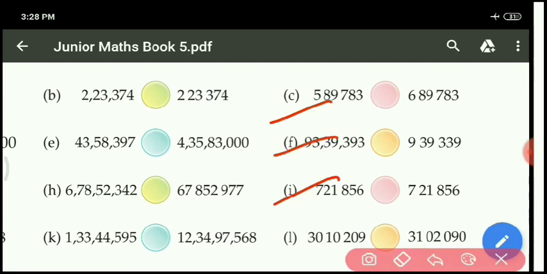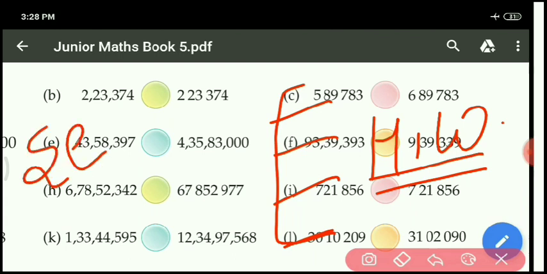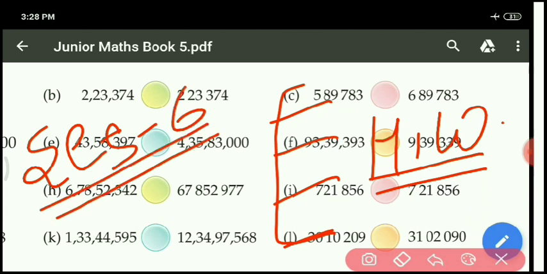So as I have done these parts, similarly you will do the remaining parts: C, F, I and L. These parts will be your homework. Got it? So up to here, session 6 video is over.